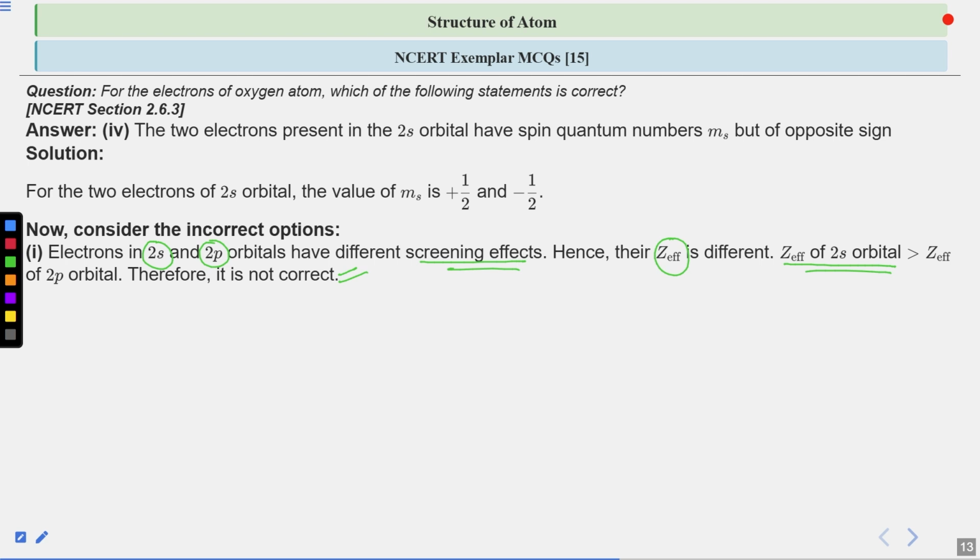We have studied in the previous class the penetration effect. Remember the penetration effect? The penetration effect of s is greater than the penetration effect of p. Penetration means how deeper the electron is going. As a result of greater penetration, the s orbital will remain closer to the nucleus, and hence this Z effective, which is simply the force applied onto the orbital, increases because of its closer vicinity. Is this point clear to all of you?